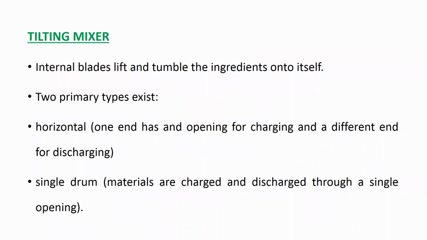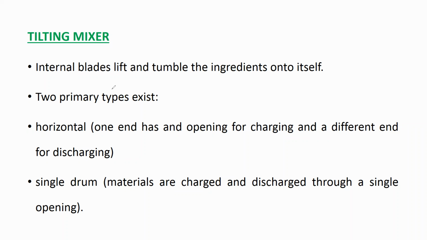In a tilting machine, internal blades lift and tumble the ingredients onto themselves. What will happen in a tilting machine? Inside the drum there will be blades, and those blades will rotate around. When they rotate, the ingredients inside, sand, coarse aggregate, water and cement, these four ingredients get mixed, and the concrete will get mixed in this.